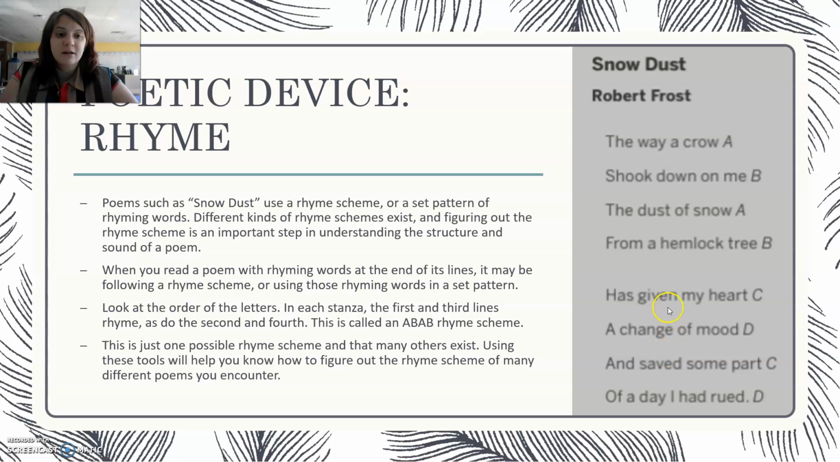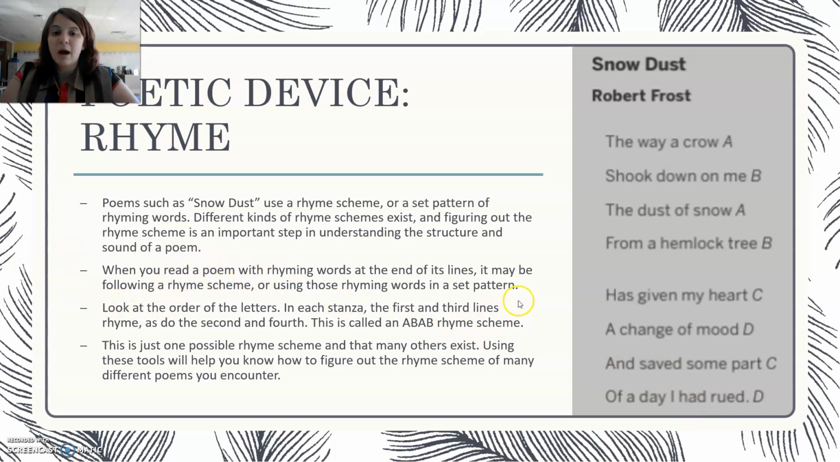The second stanza has the same kind of rhyme scheme. However, we wouldn't mark it with an A or B because they're totally different words. We know that crow doesn't rhyme with heart. So this is a whole new rhyme scheme. It's really important to understand that when we're identifying a rhyme scheme, if it doesn't continue on to the next stanza, it would be a whole new pattern. So this pattern would be A, B, A, B. This pattern would be C, D, C, D.